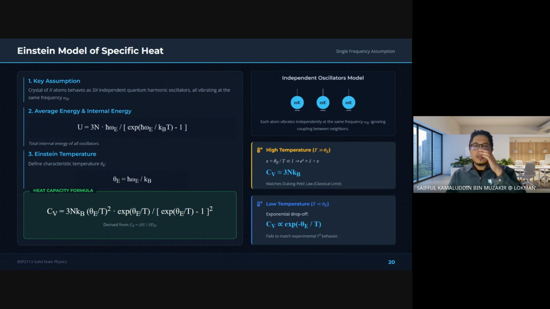dia adalah sebenarnya the earliest successful quantum model for the specific heat of solids. Specific heat. Tadi kita sebut internal energy. Try to Google what is internal energy. Nanti saya tanya juga. Sekarang we are talking about specific heat lah. What is specific heat? Kan? So its main assumption is very simple. All atoms vibrate with the same frequency. Itu assumption of Einstein. In the early days, it is one of the successful quantum model lah, Einstein.